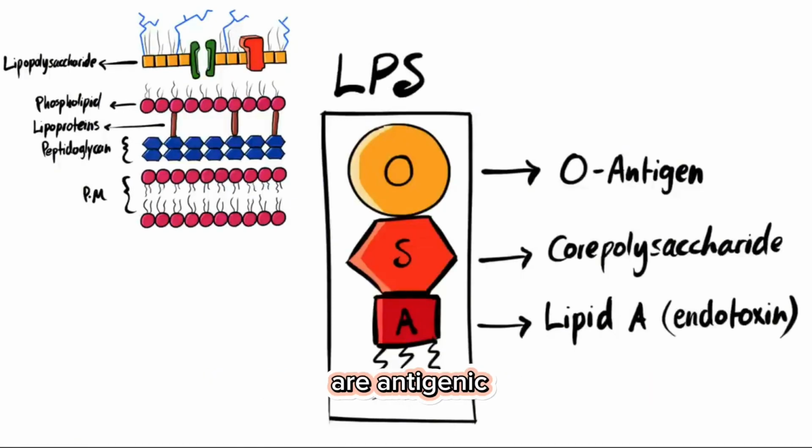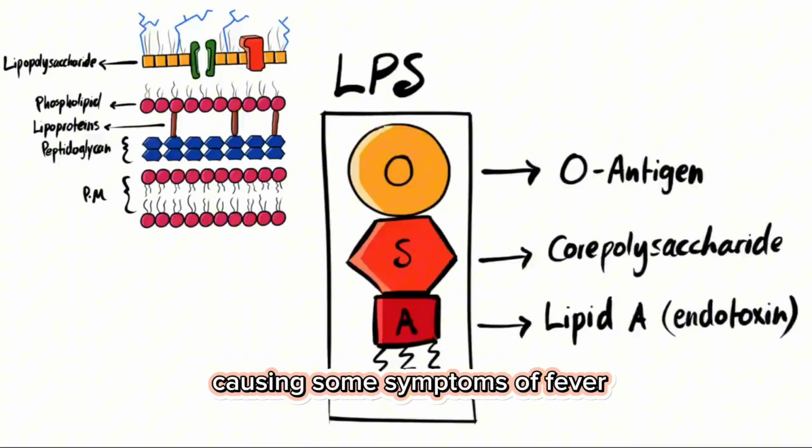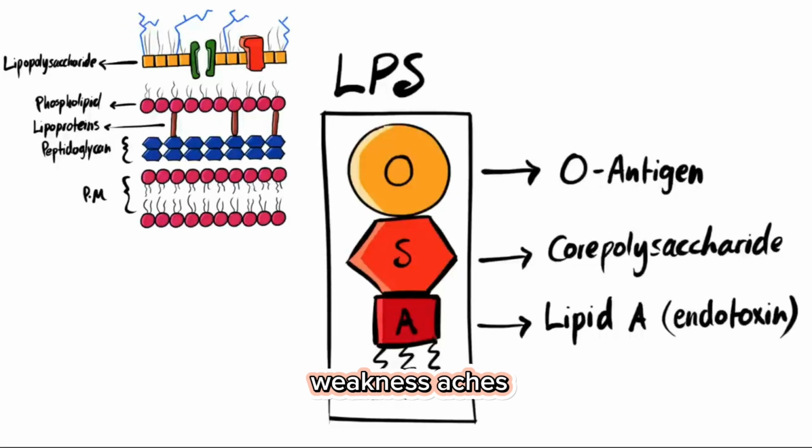These endotoxins are antigenic, which means they can elicit an immune response, causing some symptoms of fever, weakness, aches, or shock to the patient. So, that's it for the